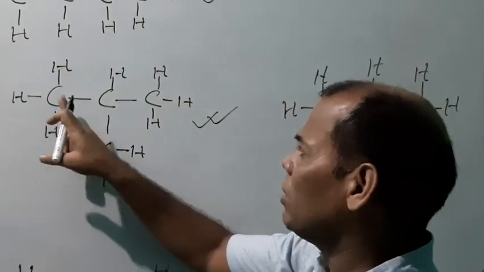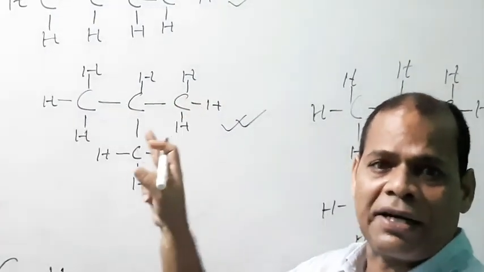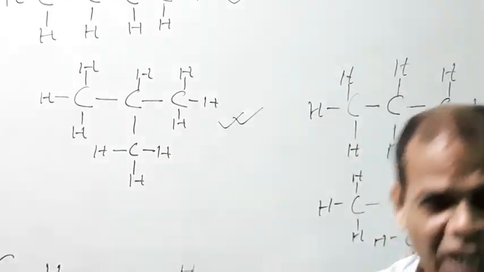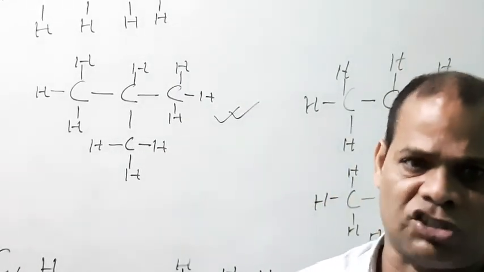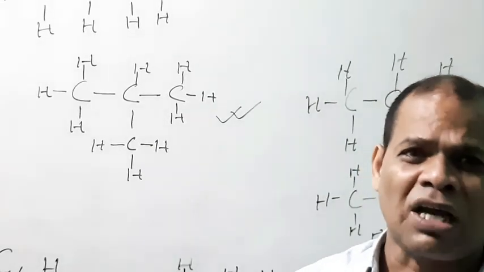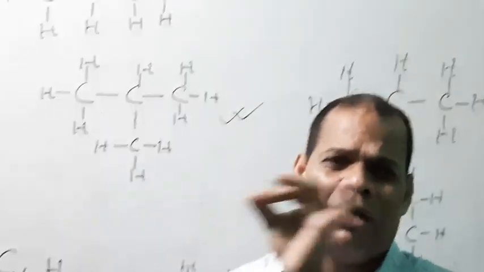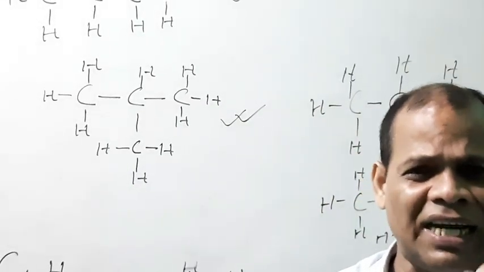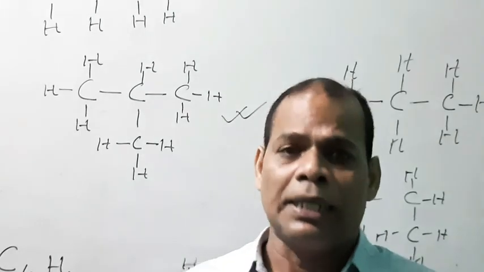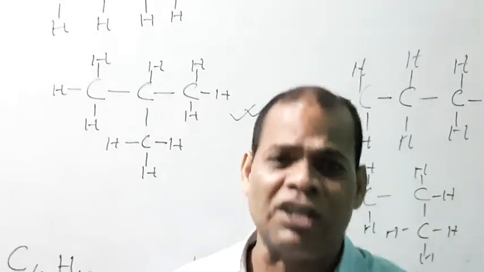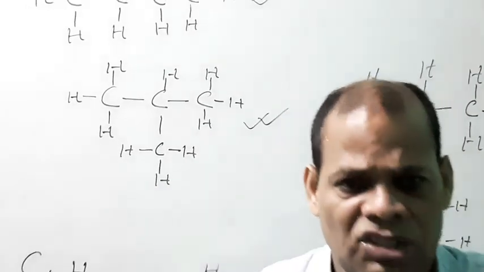But here you see 1, 2, 3, it is not in a continuous manner. If carbon is connected in a continuous manner, then it is considered a straight chain. If it is in a discontinuous manner, then only it is considered a branch chain.